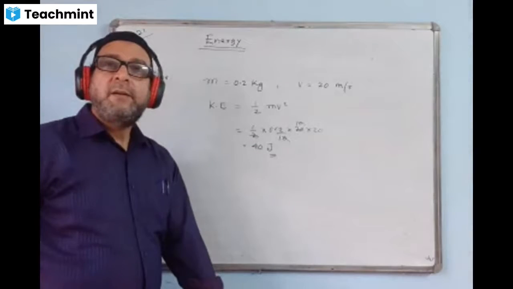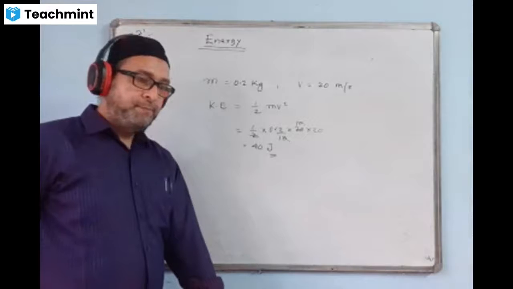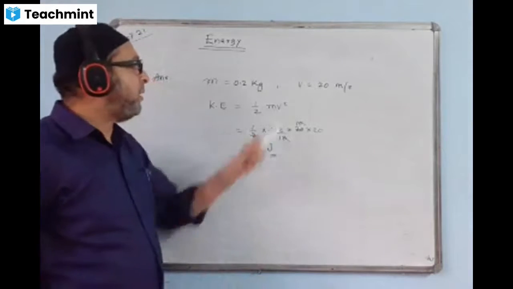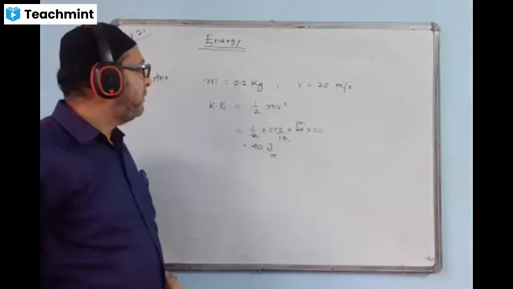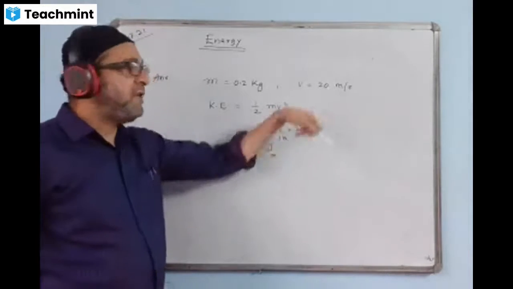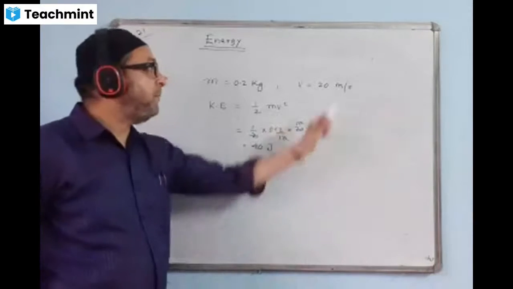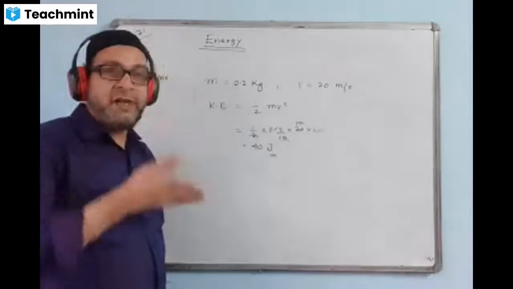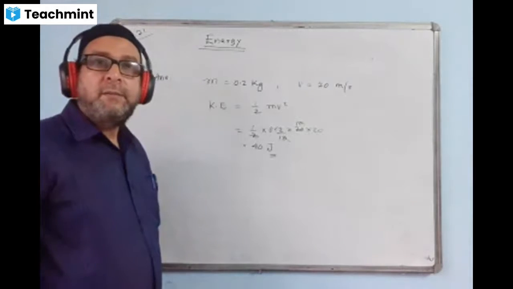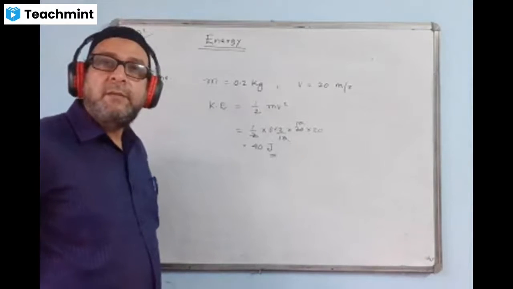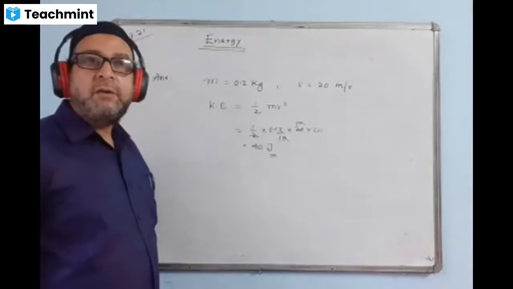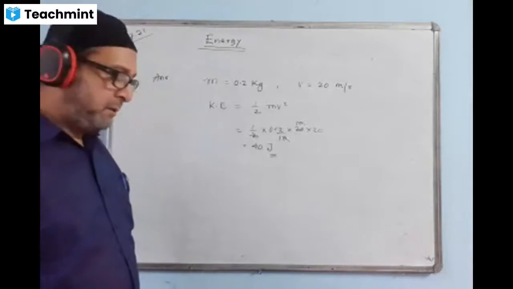Beside it, tell me, what is the unit of V? 20 meters per second. So V square, the unit is meter per second. Okay, 40 joule. Very simple question. Now take another question and try.